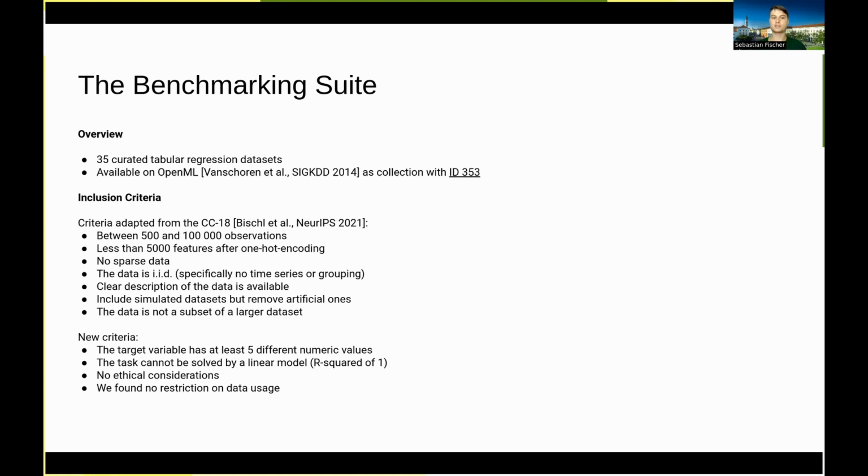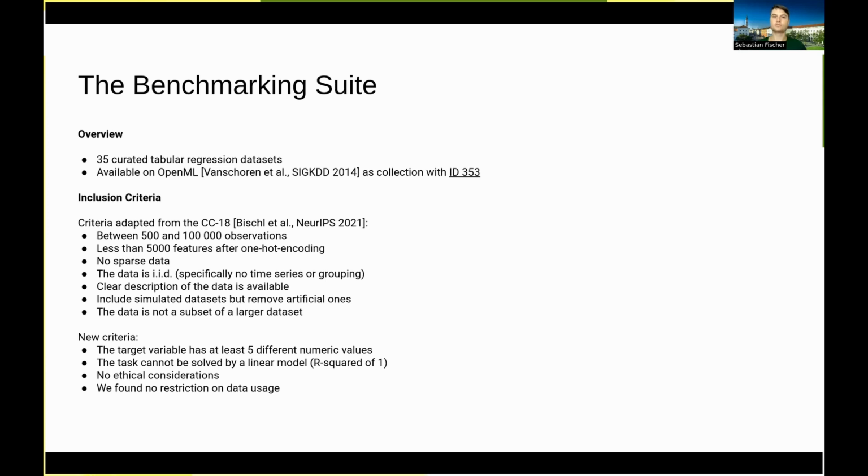It's possible that the dataset is simulated, like there are some physical simulators, but we remove datasets that are simplistically generated, which we here call artificial. Further, the dataset is not a subset of a larger dataset. We also introduce a few new criteria, namely that the target variable has at least 5 different numeric values, because we are here dealing with regression and not classification. And the task cannot be solved with a simple linear model.